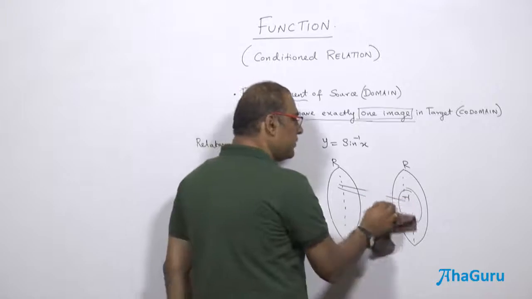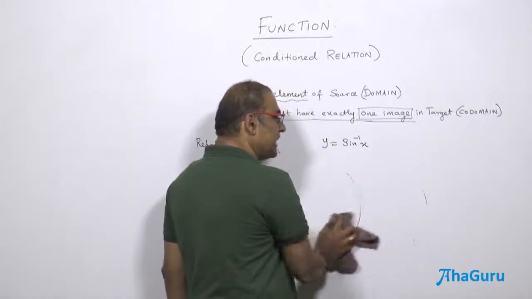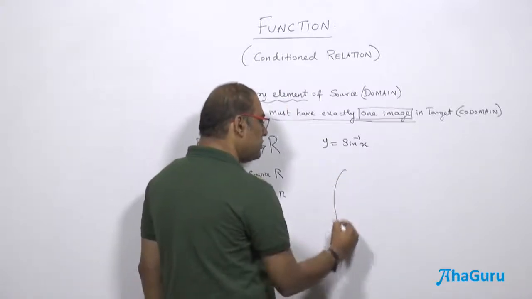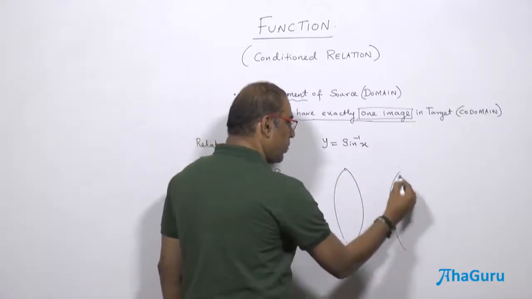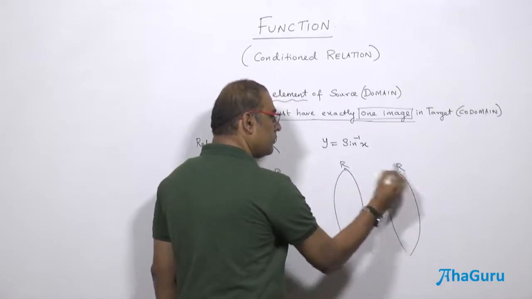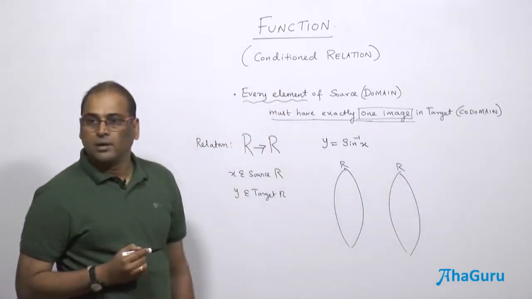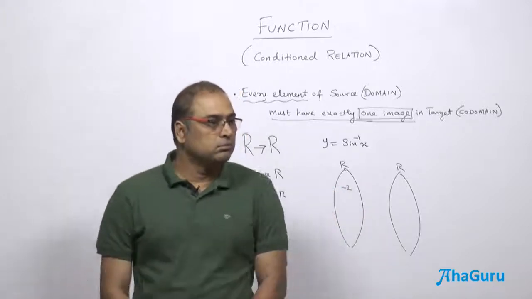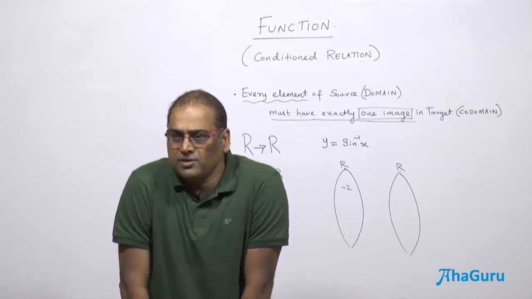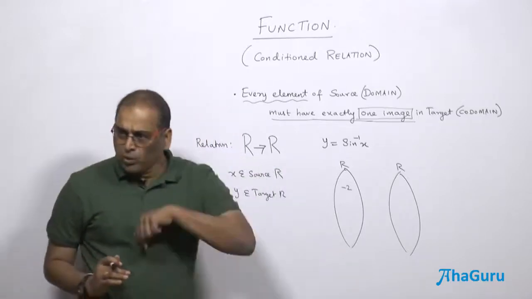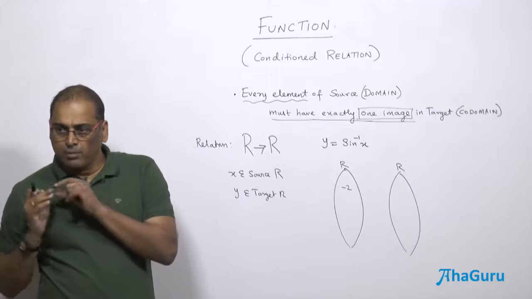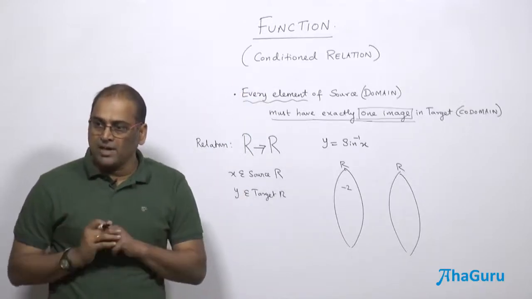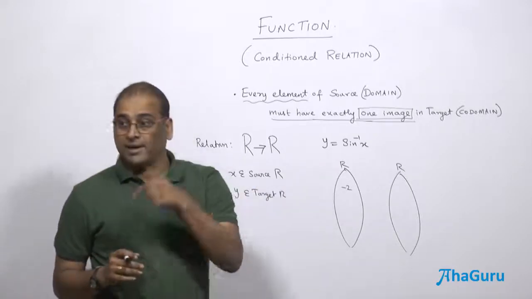But the issue will come if I change this. When I say sine inverse of x, that means my x is not the angle, y is the angle, right? And what is my x? If I am going to take -2, I can't find sine inverse of -2. What's the problem now? I just changed my function. I am now looking at the inverse: I am putting in a value and then finding the angle. Sine inverse of -2 will not exist. So -2 will not have an image. So if you take the source to be real, there is a problem.